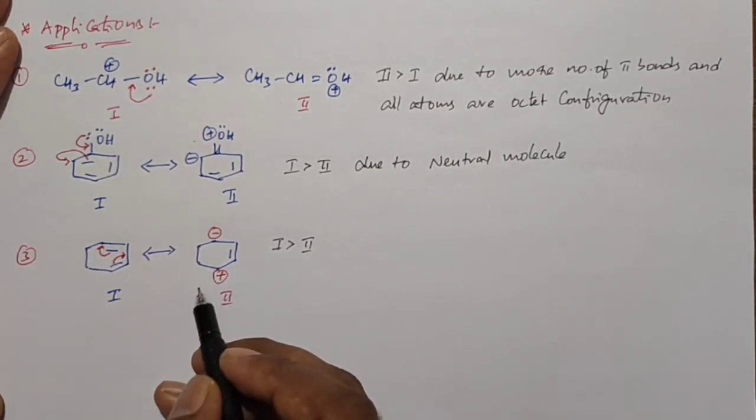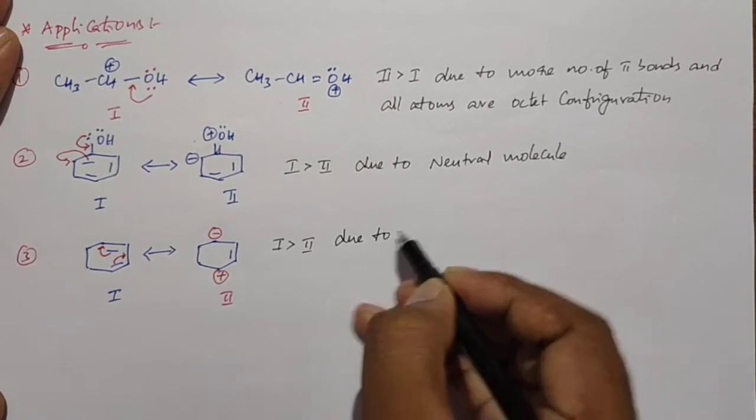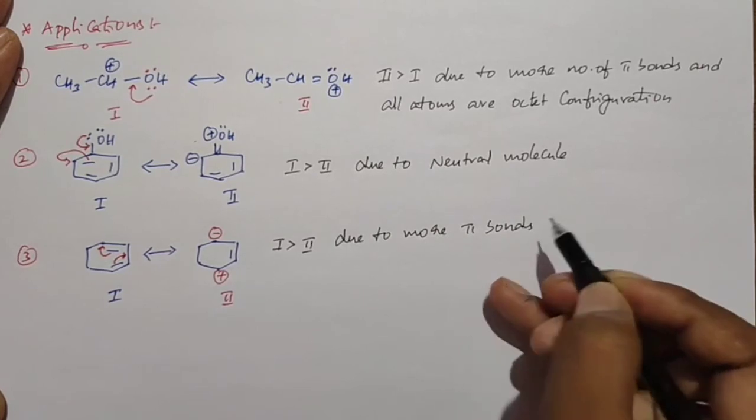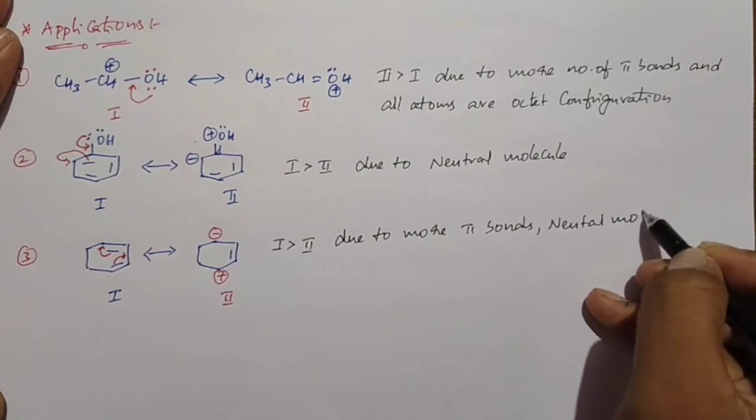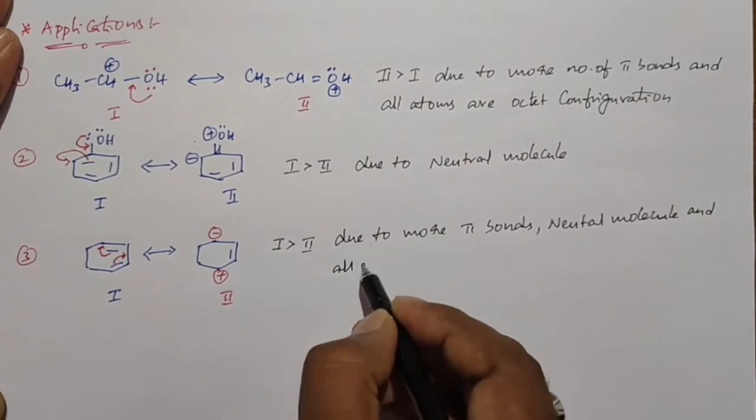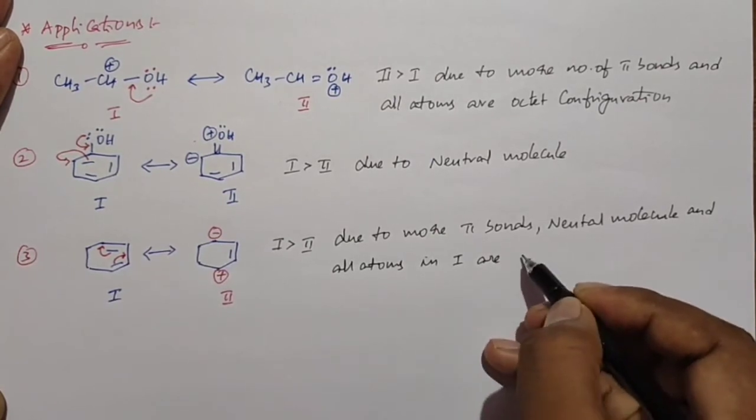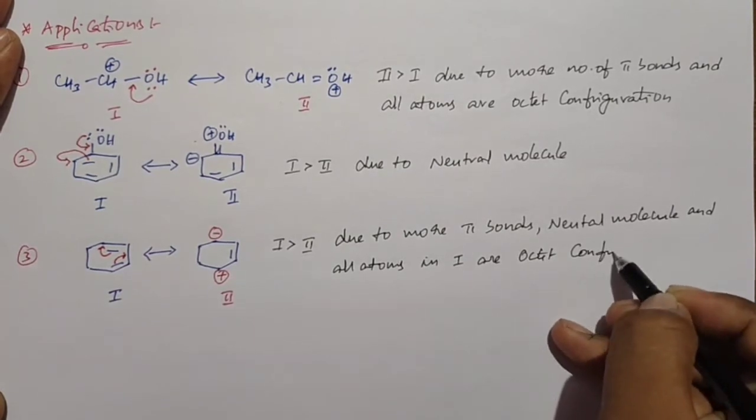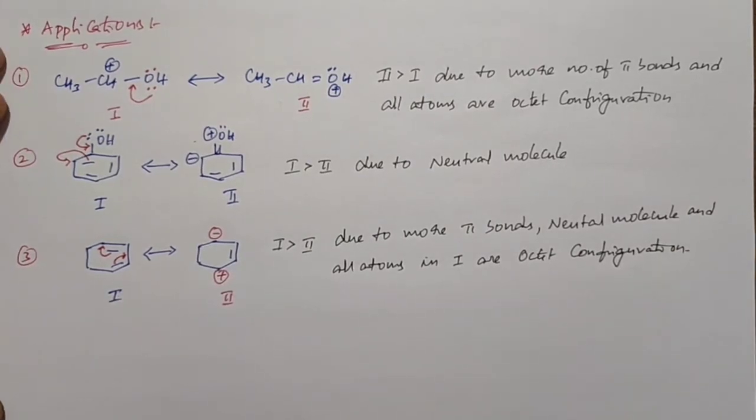So we can conclude the stability of these two compounds based on three rules. First, more pi bonds; second, structure 1 is a neutral molecule; and third, all atoms in structure 1 have the octet configuration. So based on these rules, we can say structure 1 is more stable than structure 2.